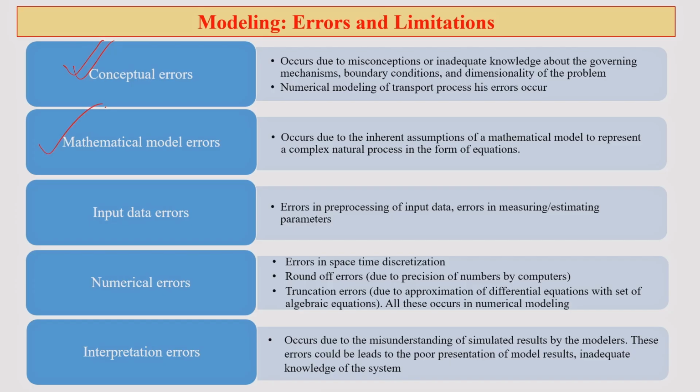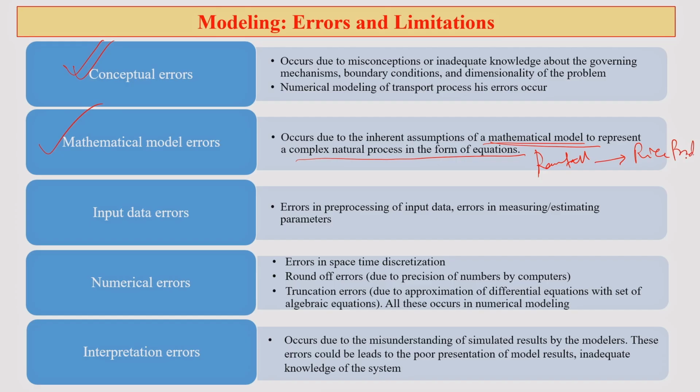Next, mathematical model errors. If you go for a mathematical model, what kind of errors can you expect? Here the error will occur due to the inherent assumptions of a mathematical model, which represents a complex natural process in the form of equations. Suppose you are trying to describe the relationship between rainfall and rice production.